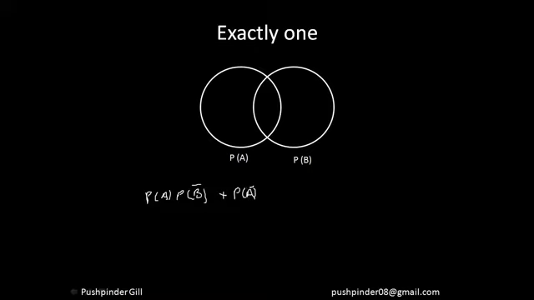End of story. This is your probability that exactly one of the events happens. So you just calculate the probability of A happening multiplied with the probability of B not happening, plus the other term. I hope everyone is understanding how simple it is becoming. You just understand the question and the answer is in front of you.